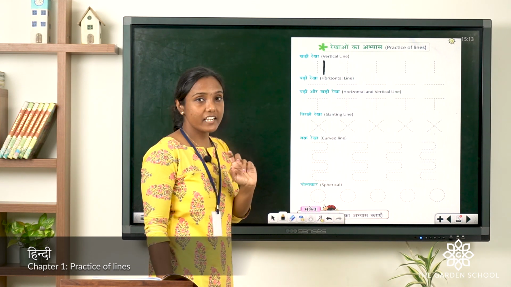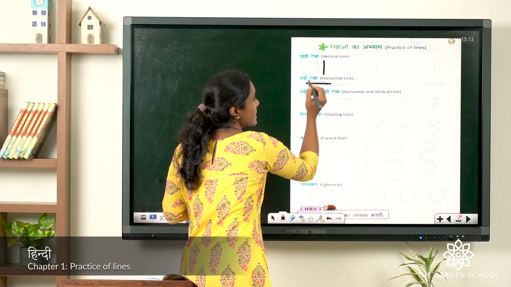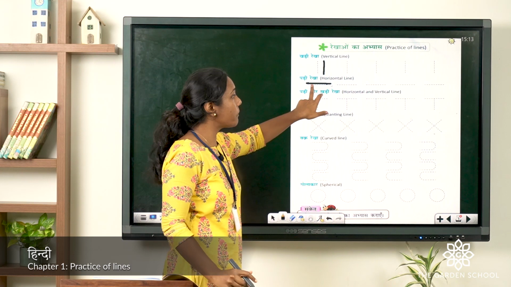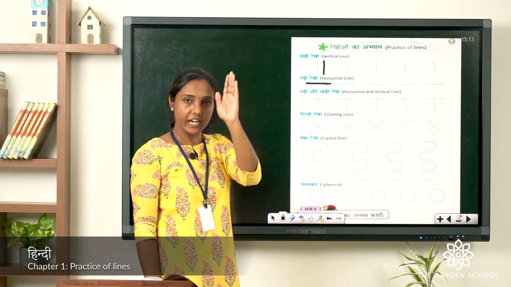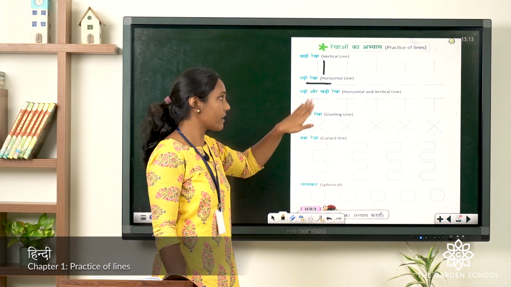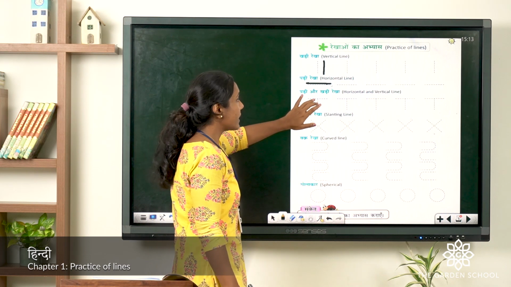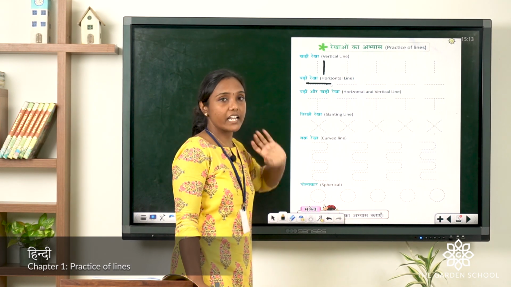You can see the line here. It's straight, just like that. Horizontal. See? You have to draw. So, this is Padi Rekha. This is Khadi Rekha. Always remember, Khadi means standing. Padi means it's just sleeping. Straight. Okay? Now, together, let's see Padi and Khadi Rekha.